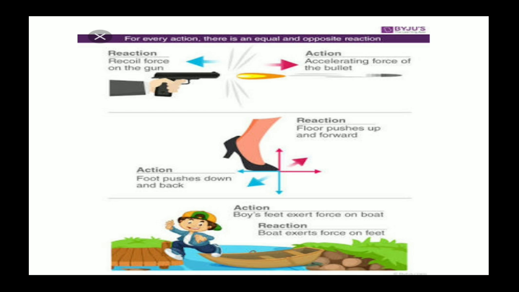And the examples are, first, a gun being shot. When you shoot a gun, the gun will recoil back. This example is also there for you in the textbook. The second example is the foot pushes back and down, and the floor pushes up and forward. And the boy is also shown pushing the boat with his leg. So these were the examples of the third law of motion.